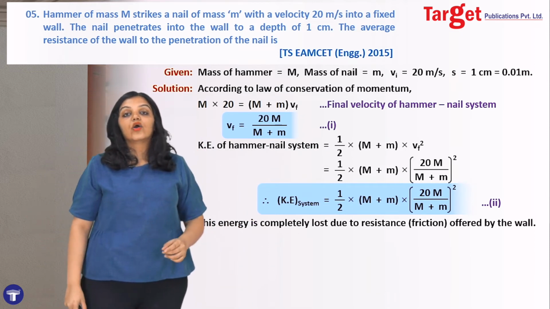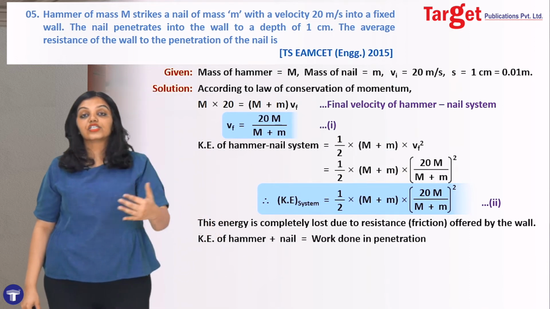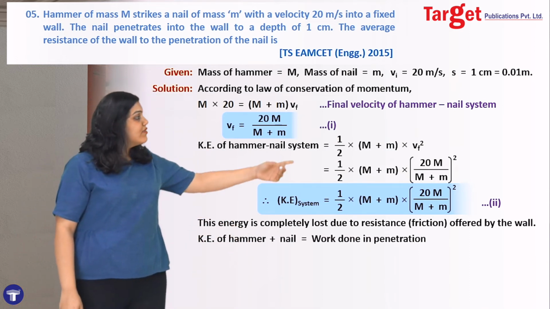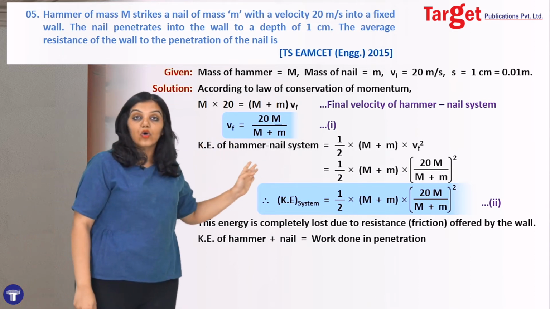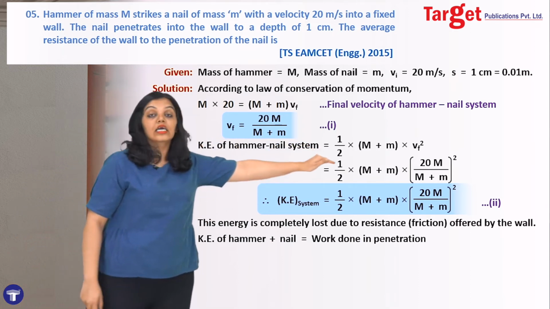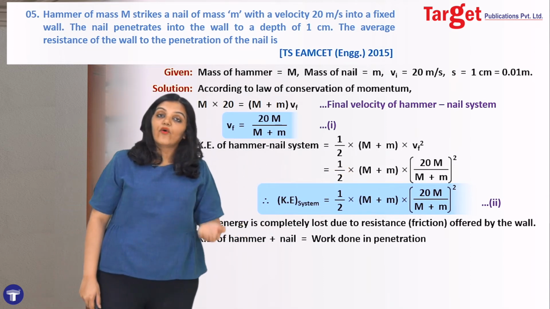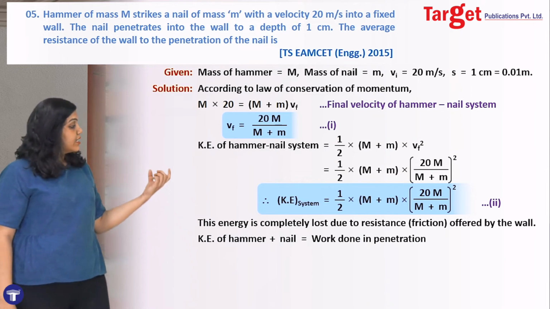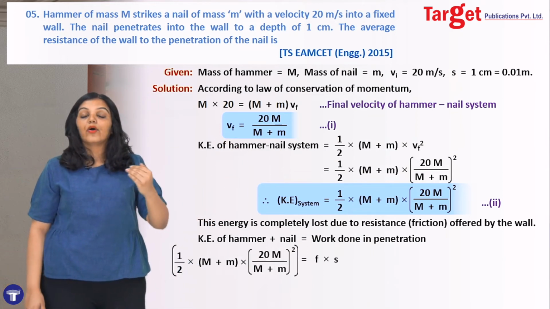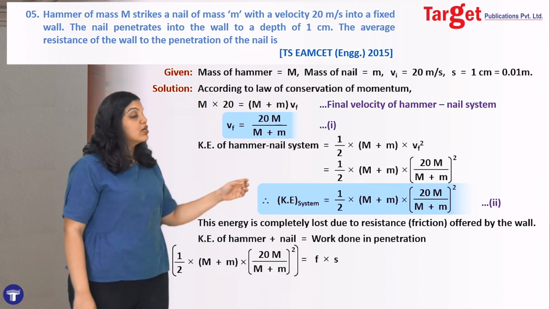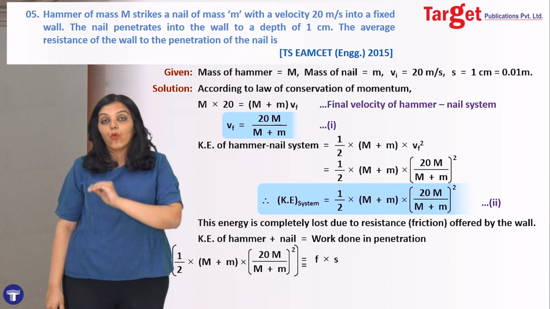And now I will equate this kinetic energy with the work done against the friction of the wall. So now I will say that half into m plus M into 20m upon m plus M, the whole squared, is equal to the work done against the force of friction. And what is work done? It's nothing but force into displacement. So now I get the equation half into m plus M into 20m upon m plus M, the whole squared, is equal to F into S. And S I know is 0.01 meter.